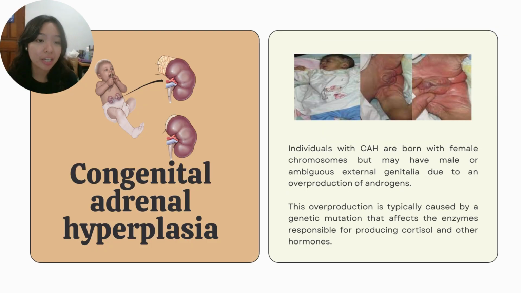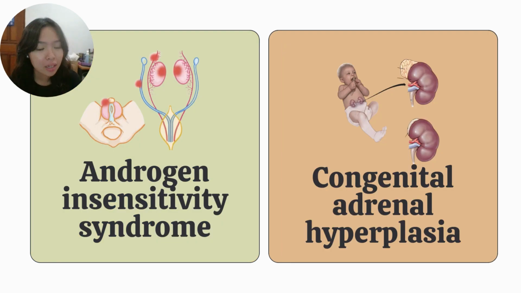So we also have congenital adrenal hyperplasia, or CAH, which is another intersex condition that affects the adrenal glands. The adrenal glands produce hormones that regulate various bodily functions. Individuals with CAH are born with female chromosomes but may have male or ambiguous external genitalia due to an overproduction of androgens. This overproduction is usually caused by a genetic mutation that affects the enzymes responsible for producing cortisol and other hormones.